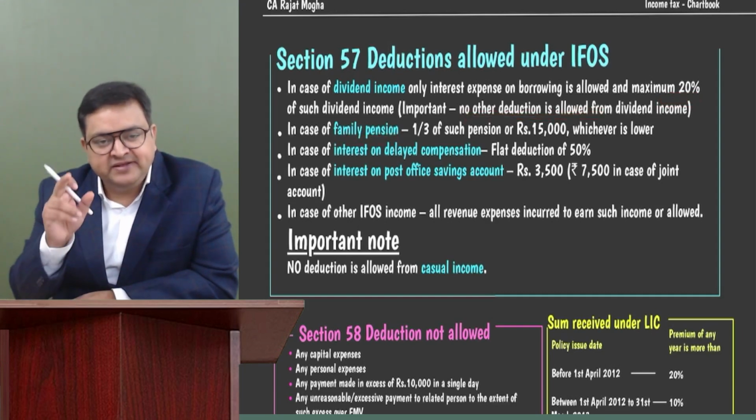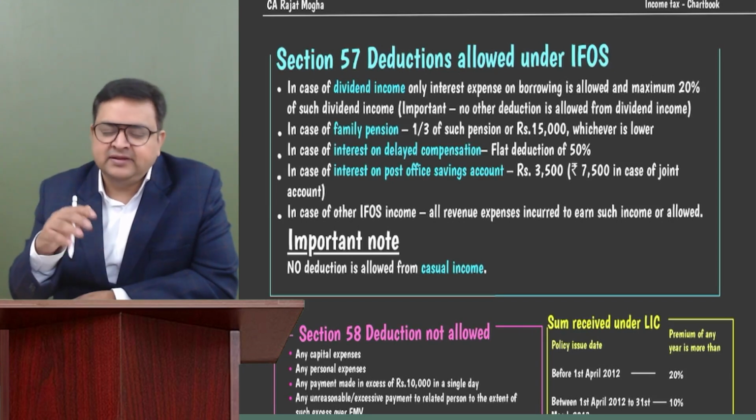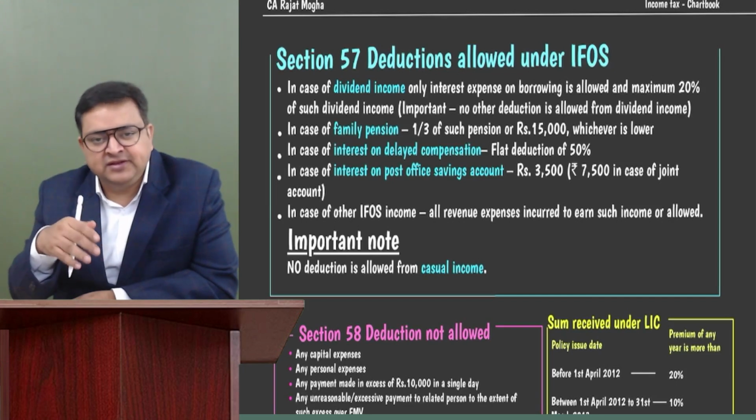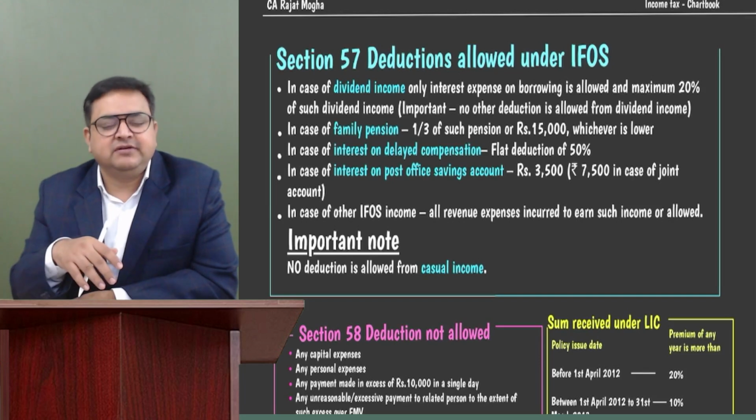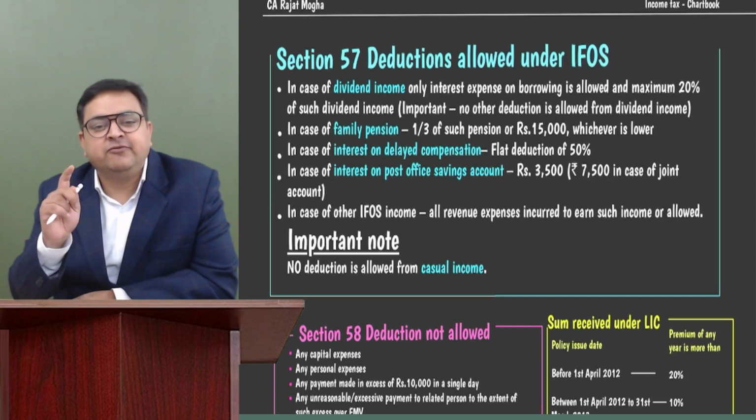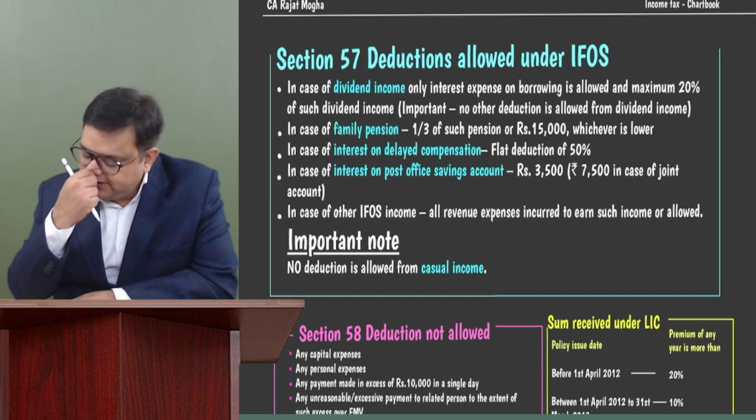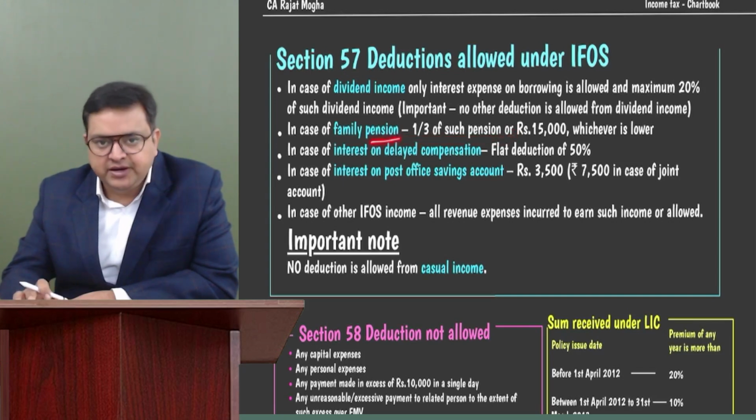In case of family pension, please remember 1/3 of family pension. See, if the employee is receiving the pension, then it is his salary income. And if it is salary income, there would be a standard deduction also under that salary. But if the family member is receiving the pension, let's say the employee has died, now the family member is receiving the pension, then it is taxable under IFOS, but 1/3 of such pension or 15,000 rupees, whichever is lower, under both the regimes, would be exempt. There would be a deduction.